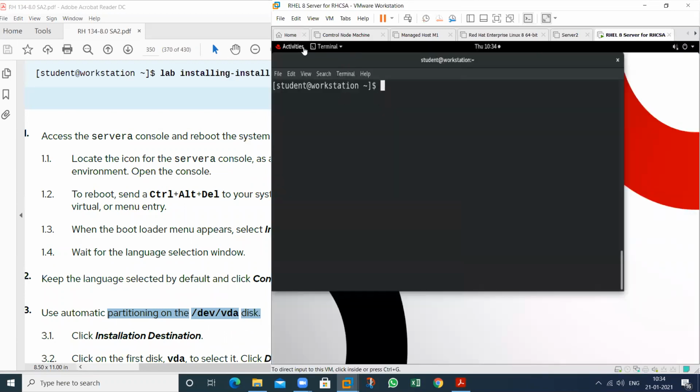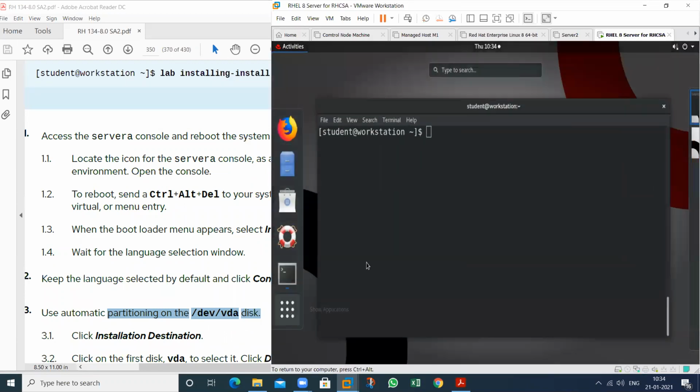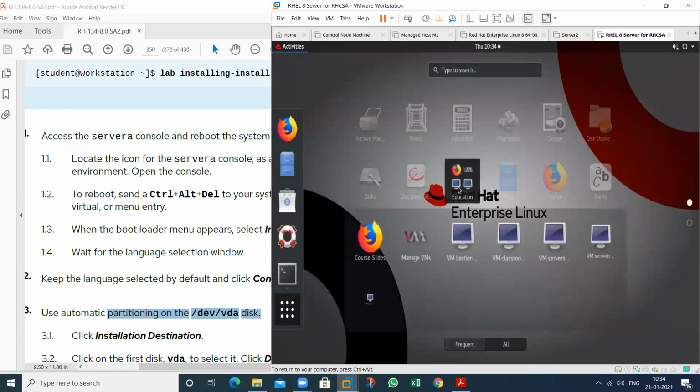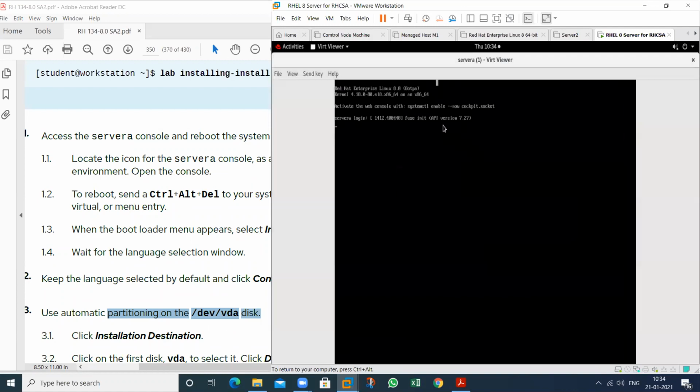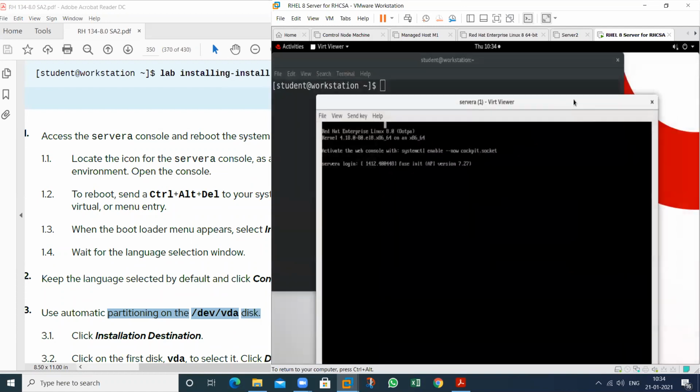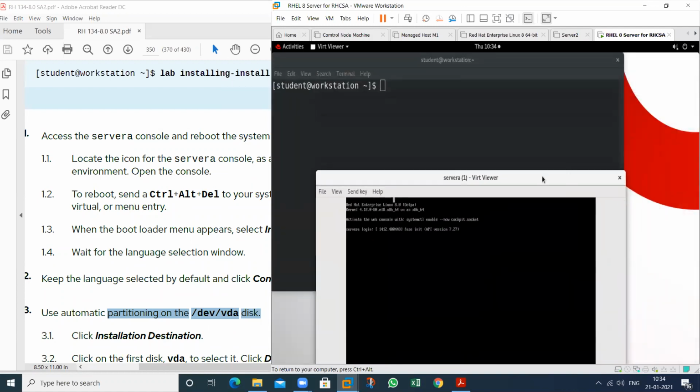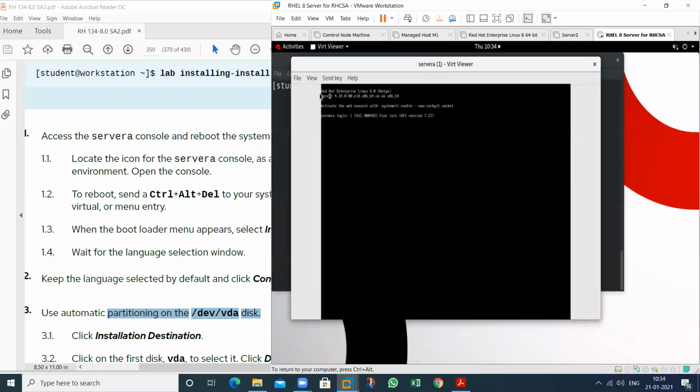So this is my server A machine. This one. So reboot this one.